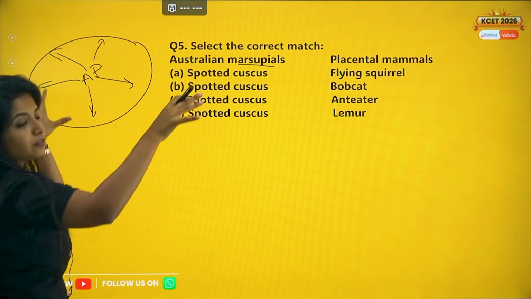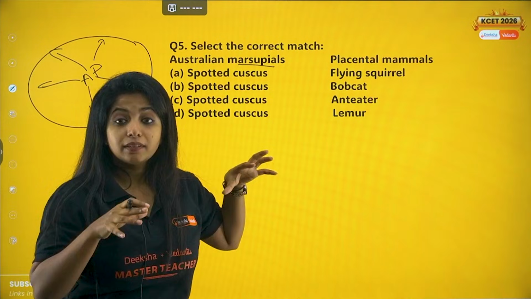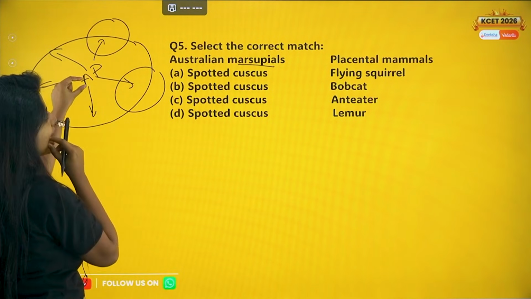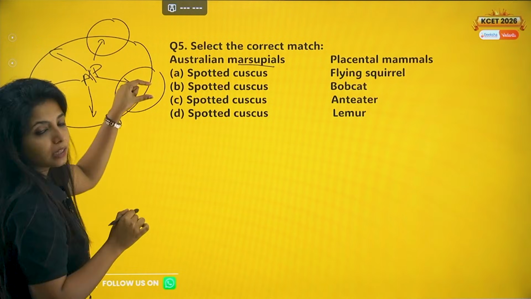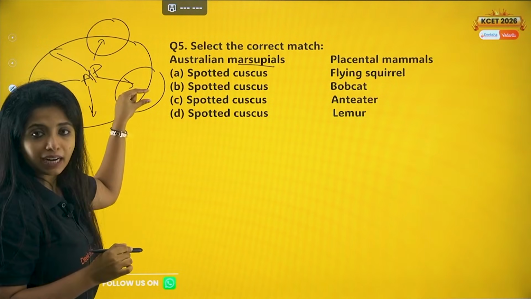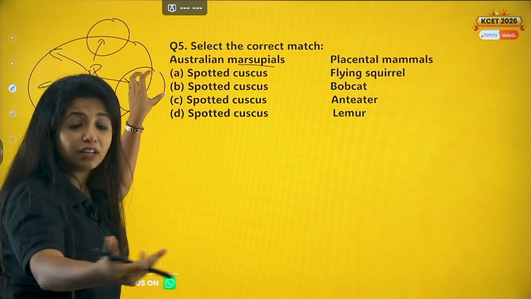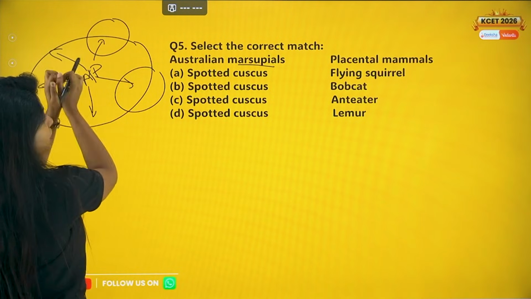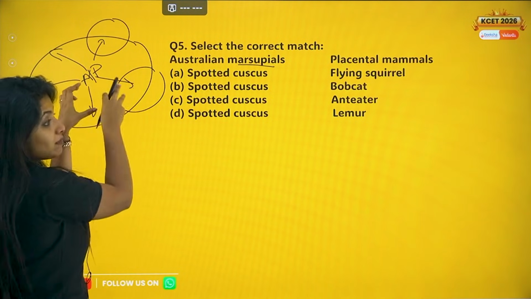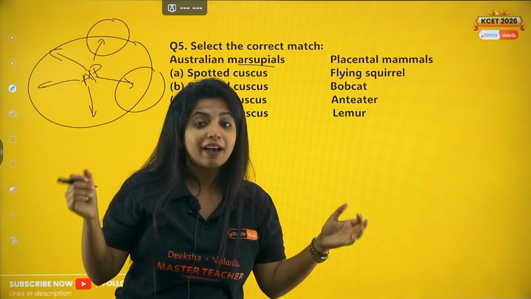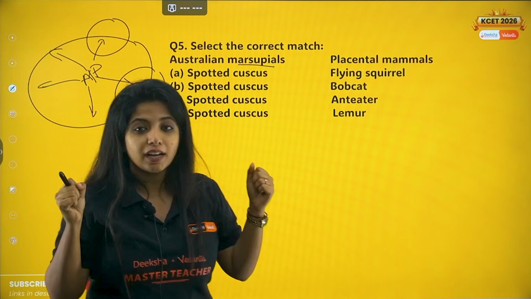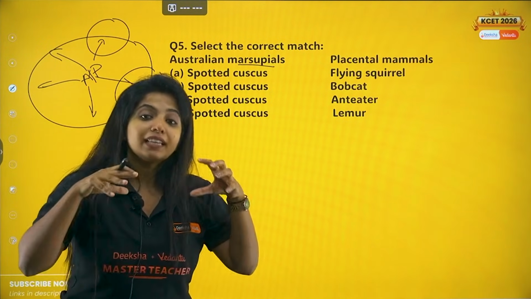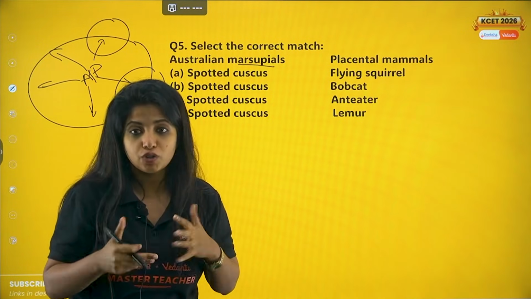While they move to different locations, obviously they have to get habituated to the location that they are coming in, right? So obviously if some organism came from the marsupial category, and some organism came from the placental category, both of them will have something in common because they are living in the common area, my dear children. So both of them showed adaptive radiation. They moved to different locations, and now they have some similar characters. When different organisms have similar characters, what do you call it? Convergent evolution. They are converging to a point where the habitat is such that the organisms have to have common features to get adapted.